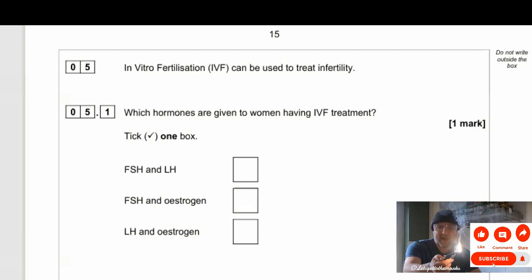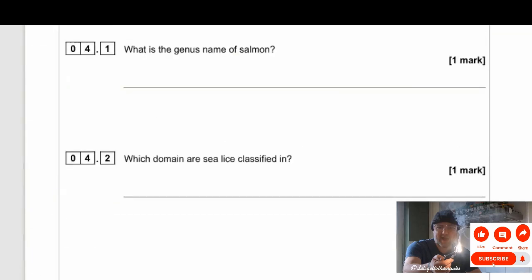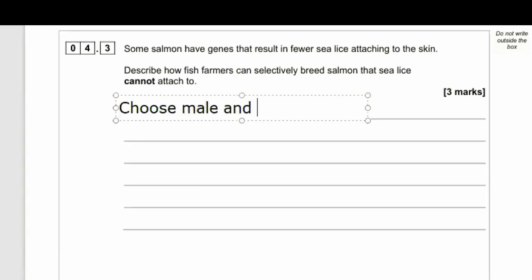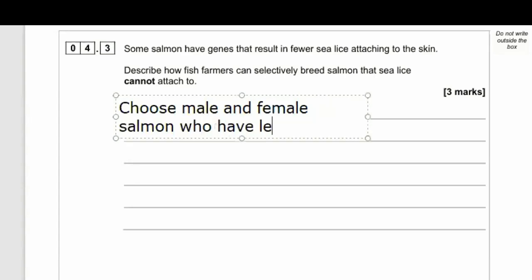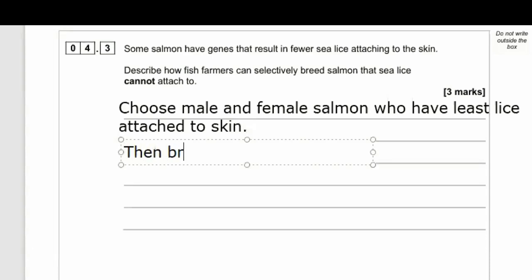Okay, 4.3. Some salmon have genes that result in fewer sea lice attaching to the skin. Describe how fish farmers can selectively breed salmon that sea lice cannot attach to. So basically, you're going to choose a male and a female salmon with the gene for reducing sea lice. And you'll be able to spot these because they'll be the salmon that have the least sea lice attached. So you can observe it with your own eyes.